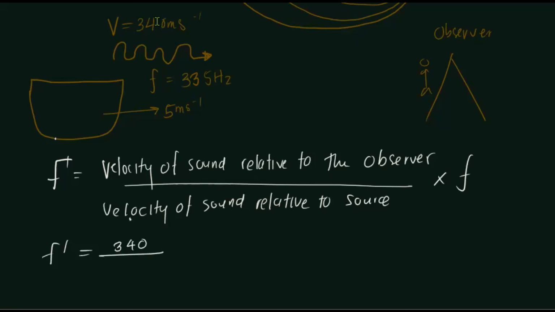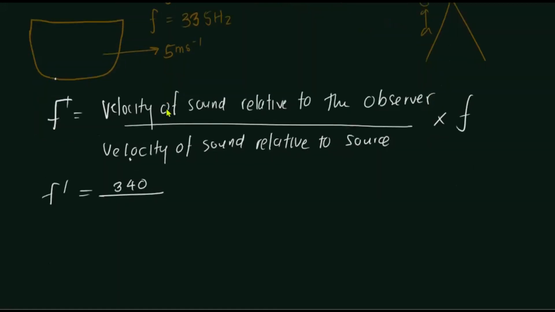What is the velocity of sound relative to the source? The source is also moving forward, and the sound is also moving forward. Both are moving in the same direction. So what is the relative velocity between them? If you need to find the relative velocity between two objects moving in the same direction, what are we going to get?